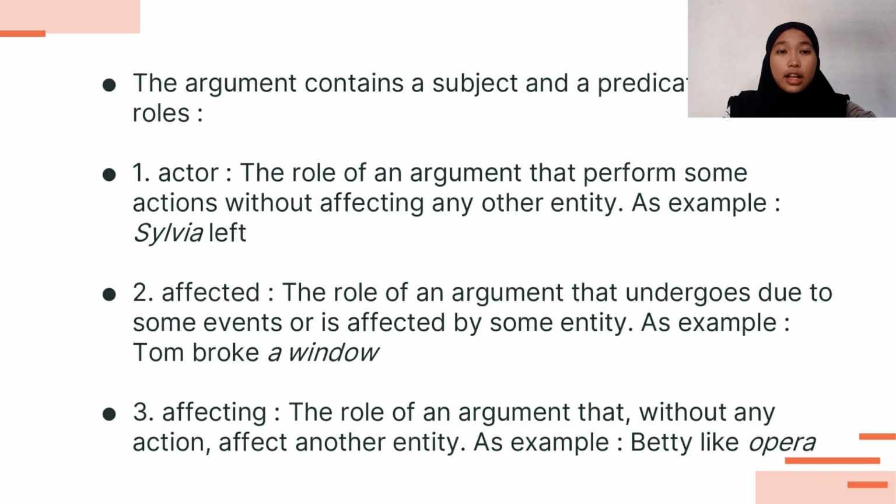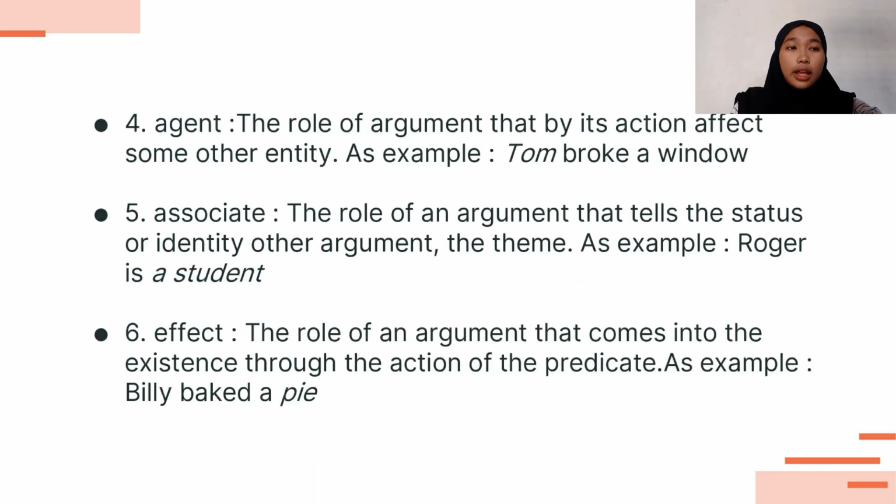Number 3, affecting. Affecting is the role of an argument that, without any action, affects another entity. As an example, Betty liked opera. Number 4, agent. Agent is the role of an argument that by its action affects some other entity. Example, Tom broke a window.